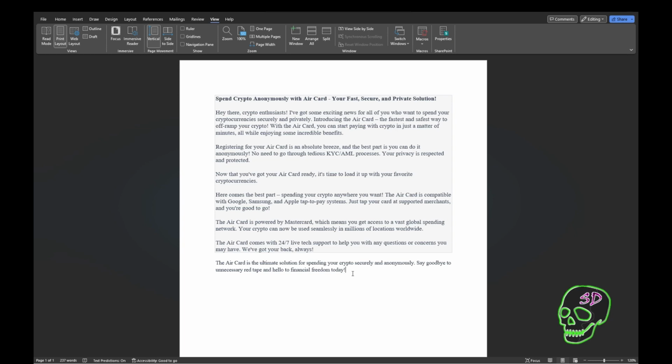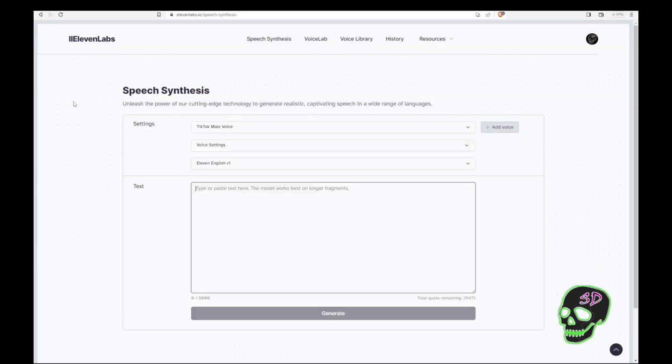It's good stuff, but there's a lot that they're trying to pack in there, and I don't think we'll fit it into 60 seconds. Even what I've got here on the screen probably won't fit into 60 seconds, and we'll probably have to cut some of it. For this video, we're going to be using 11labs.io for our AI voice generation.